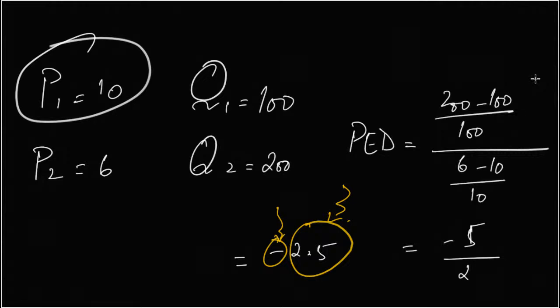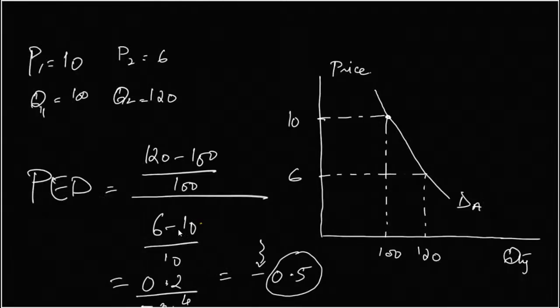A few more points about the same graph. It is giving the same two values. The price change is the same for the two products, DA and DB. So it's 10 to 6. Whatever percentage change we calculated for the first one was the same: 6 minus 10 by 10, which is 40%.